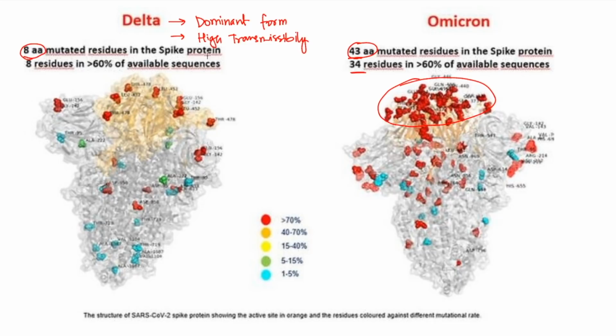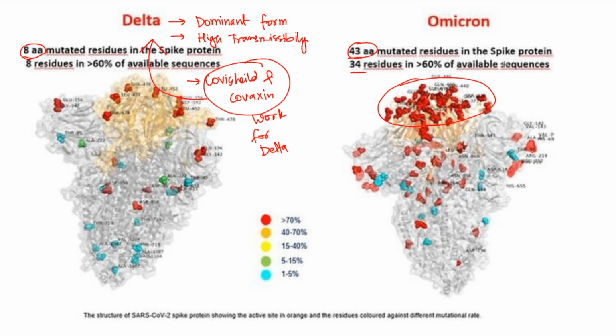But the best thing about this Delta variant is the vaccines. The Indian vaccines, Covishield and Covaxin, the major vaccines which have been given to Indians, work for this Delta variant. So that's the positive point, that we have already developed vaccines that can work for the Delta variant.